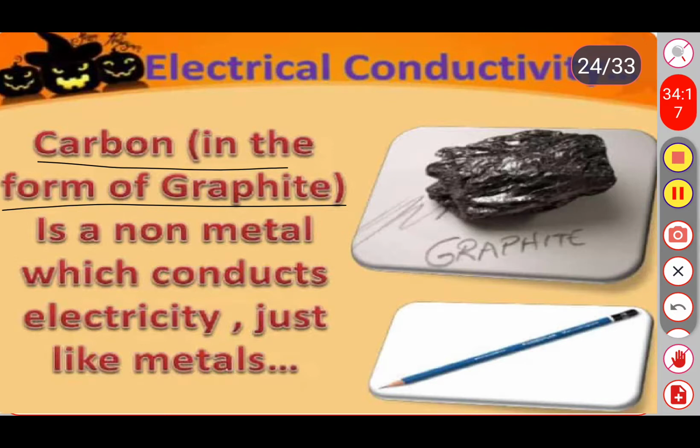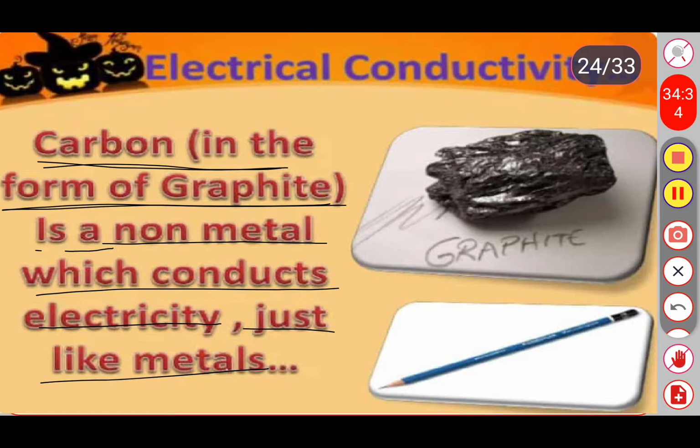Graphite is a non-metal which conducts electricity well, just like a metal. That's why we use graphite in batteries, and pencil lead is also made of graphite.